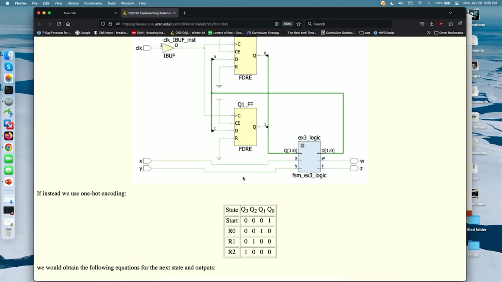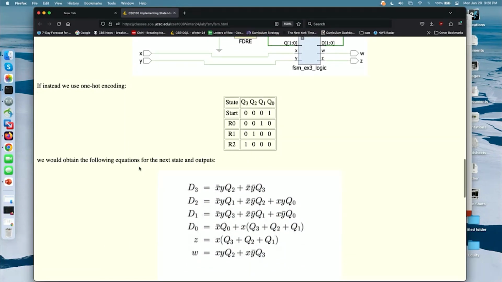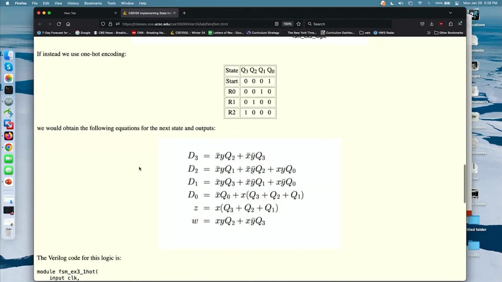Moreover, it turns out that there's a better way for FPGAs to encode states, and it's called one-hot. Instead of using a minimum length encoding, we're going to actually use what I consider the maximum number of flip-flops or bit vectors. Basically, if you have 4 states like this, you're going to use 4 bits.